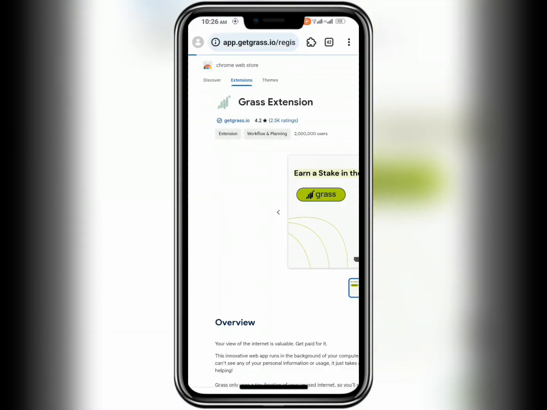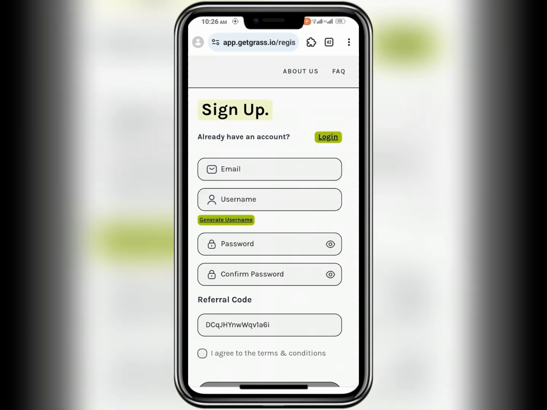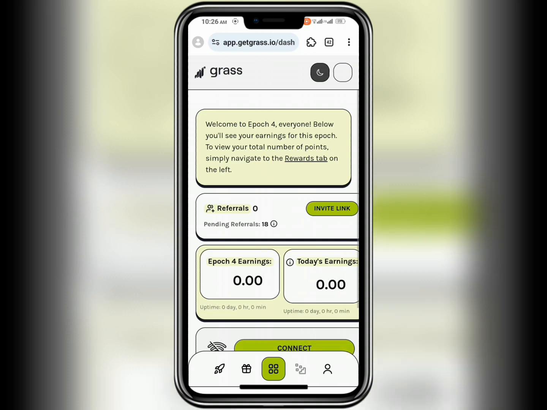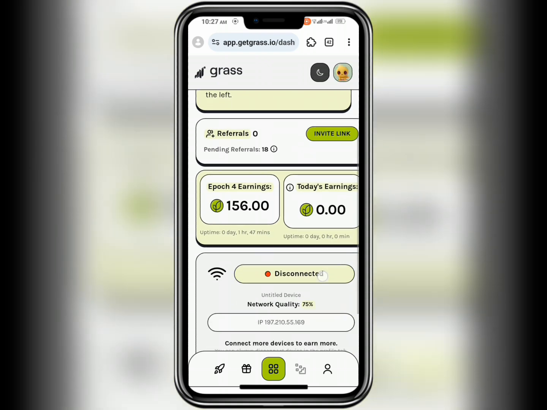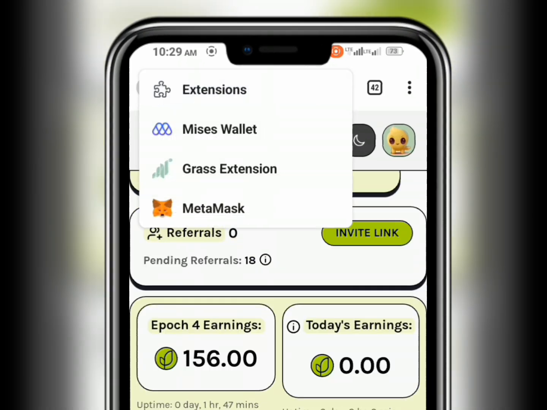So I'm going to click mine here, and sometimes the site might have logged you out and you might need to log in again. Just make sure your password is saved, and if it opens up and I scroll up, you're going to see that it's still showing disconnected. So I need to connect this. Once again, I'm going to click on the extension icon, and this time around you're going to see the Grass extension has now shown.